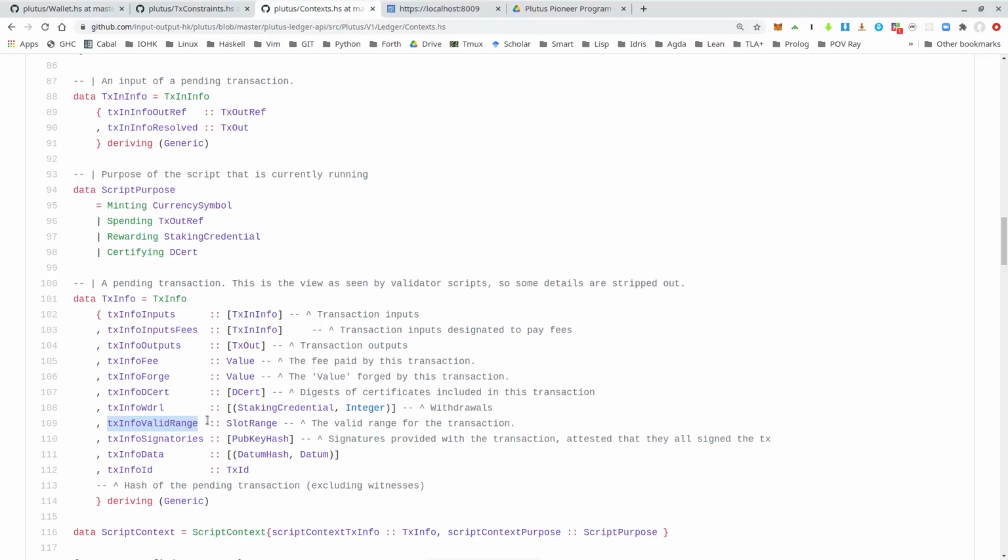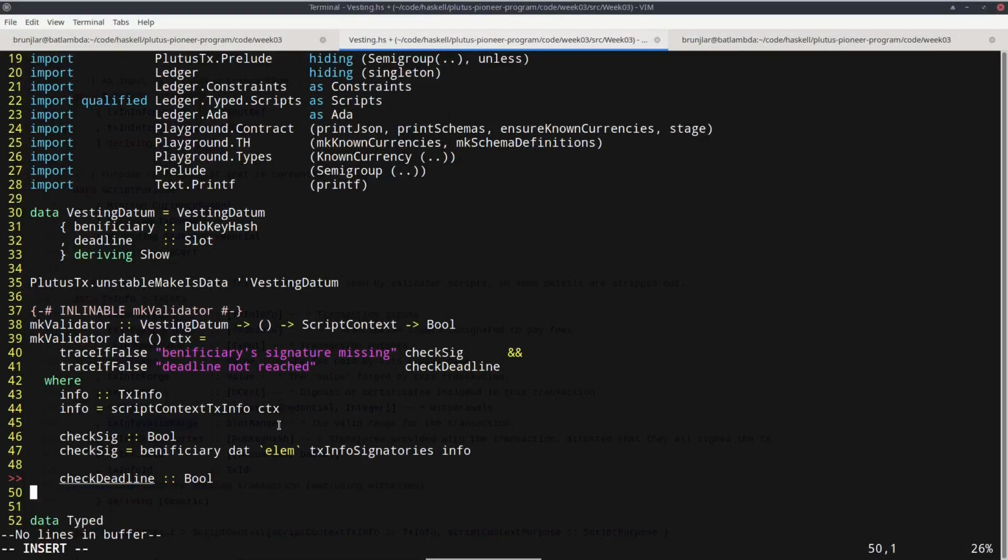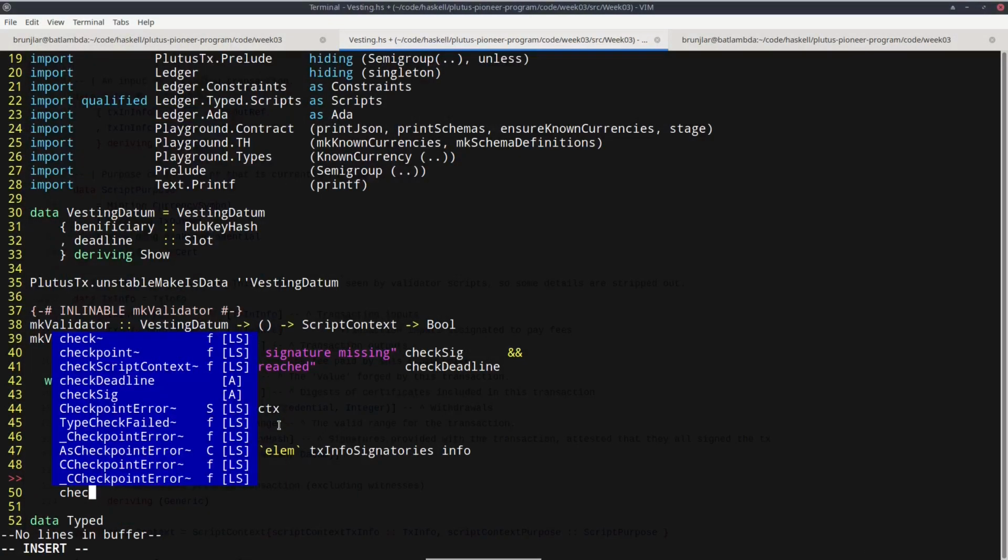So in order to make sure that the deadline has been reached, we must check that all the slots in the slot range are after the deadline. And one way to do that is to say that this slot range is included in the interval that starts at the deadline and goes to the end of time. So let's do this. So check deadline.